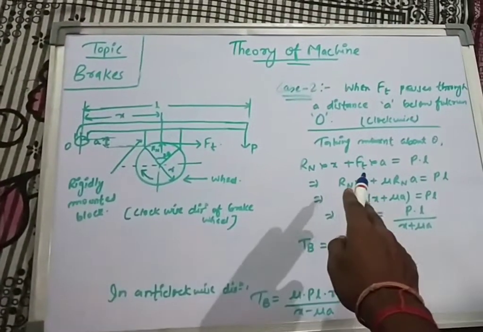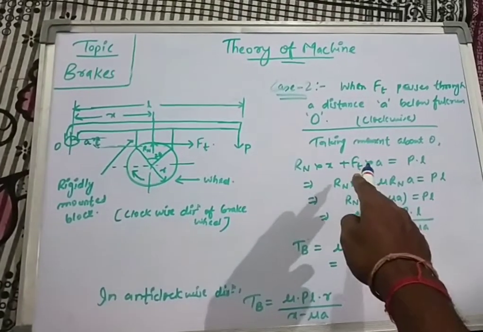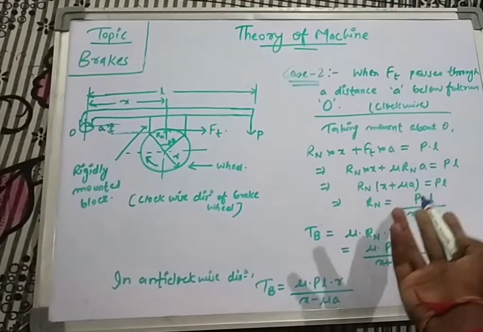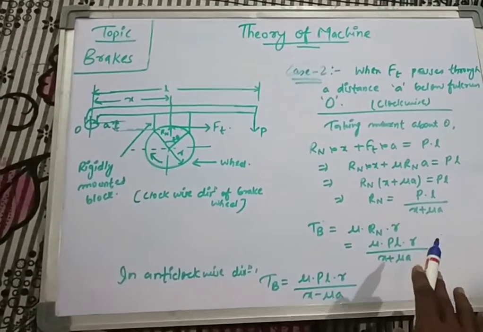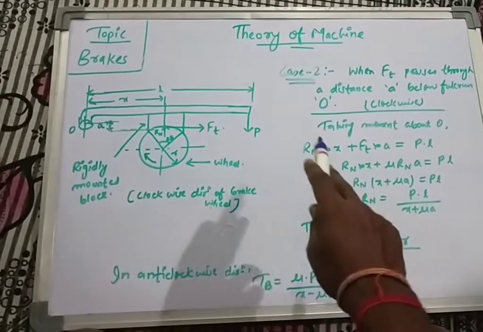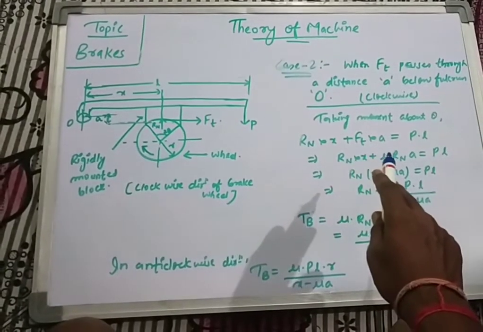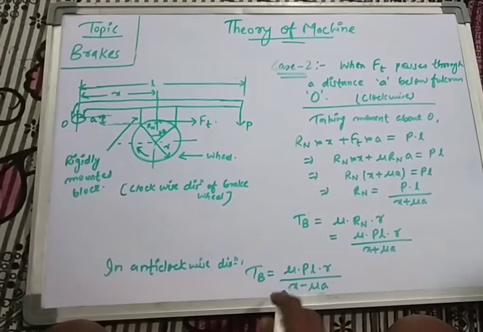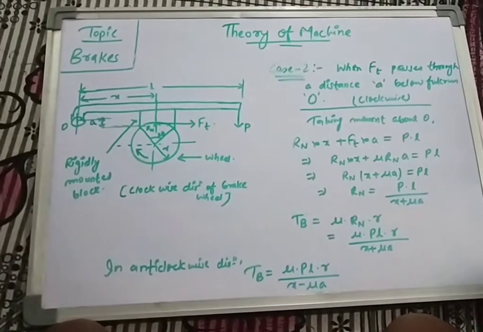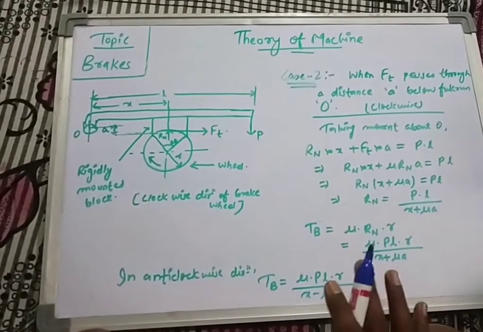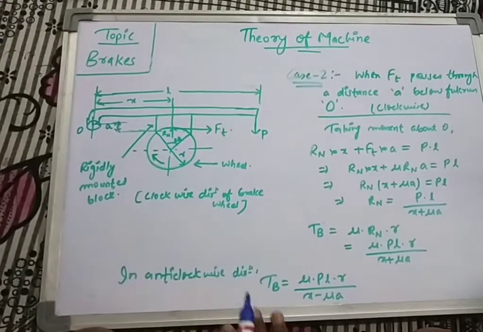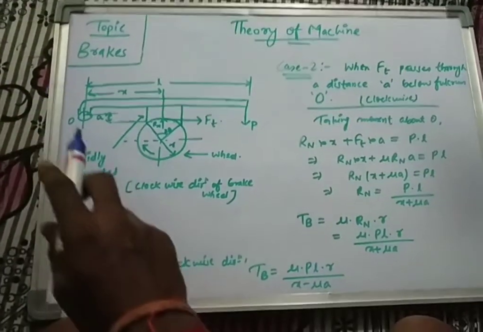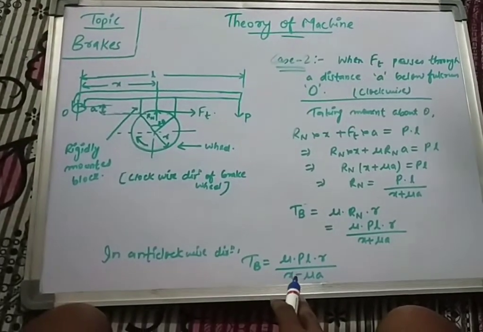While taking clockwise moment, Ft into L will be written on the right hand side of the equal to sign, hence it will provide a negative direction here. So you can take this as Rn into x plus Ft into A on the right hand side. If you solve through that, then you will get a negative sign over here. I hope you understand how it is being calculated. Simply in anti-clockwise direction, the direction of Ft will change, which will ultimately provide you a negative sign.